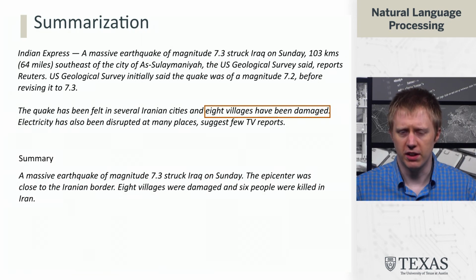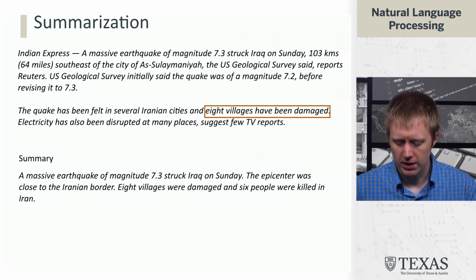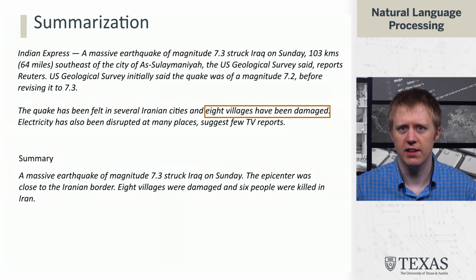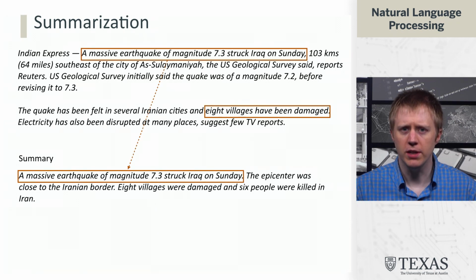So here's a summary I'll give of what's going on here. A massive earthquake of magnitude 7.3 struck Iraq on Sunday. The epicenter was close to the Iranian border. 8 villages were damaged and 6 people were killed in Iran. All right, so what did I do? Well, first I was a little bit sneaky and actually just took part of this sentence from the Indian Express article directly as the first sentence of the summary. And then I talked about the epicenter and this idea of 8 villages being damaged and 6 people being killed, which again, we saw each of these facts repeated, and so that tells us that these are probably important factors.